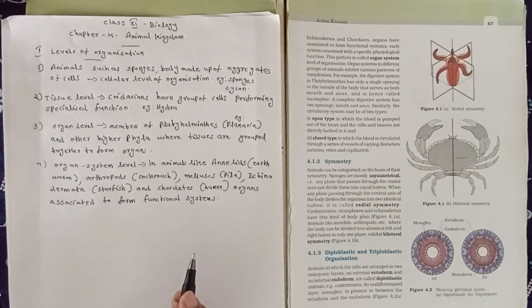Each system is associated with a particular physiological function, that means breathing, digestion, circulation, excretion, etc. This pattern is called organ system level of organization.